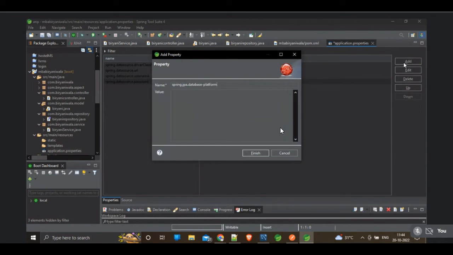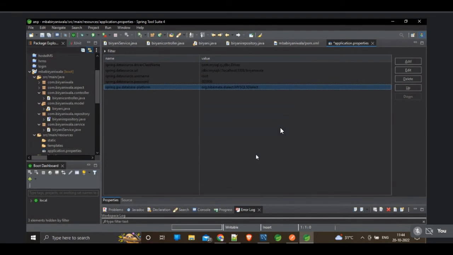Dialect means database platform. We are using the platform org.hibernate.dialect. Please make sure about the spelling. MySQL5Dialect. I hope the spelling is correct.